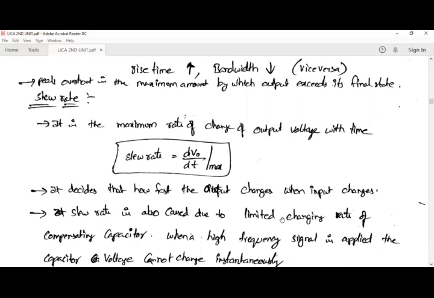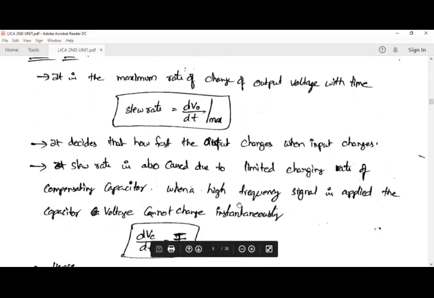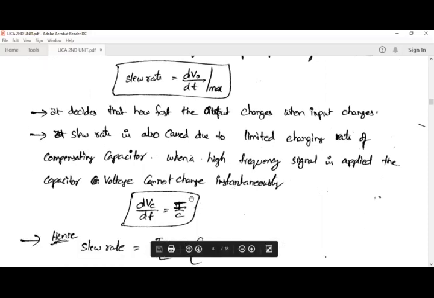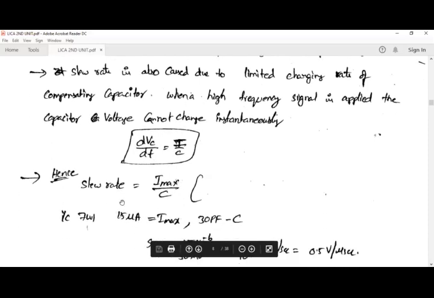The slew rate is also caused due to the limited charging rate of the compensating capacitor. Internally, an op amp has a compensating capacitor, and due to that compensating capacitor, this slew rate may occur. When a high frequency signal is applied to a capacitor, voltage cannot change instantaneously. dVc by dt is equal to I by C. So slew rate can also be given by the ratio of I max by the capacitance value.